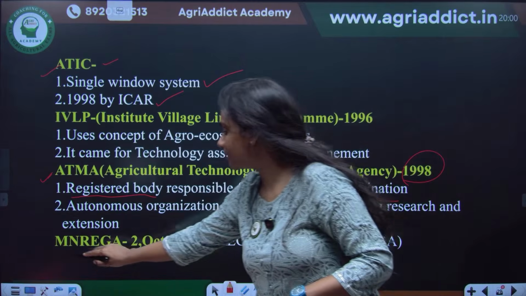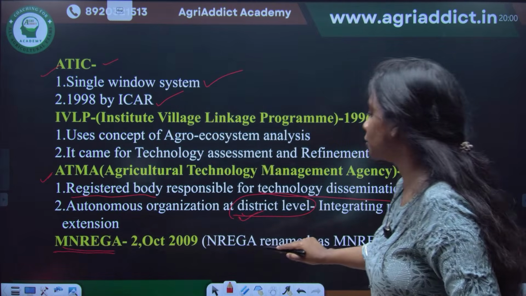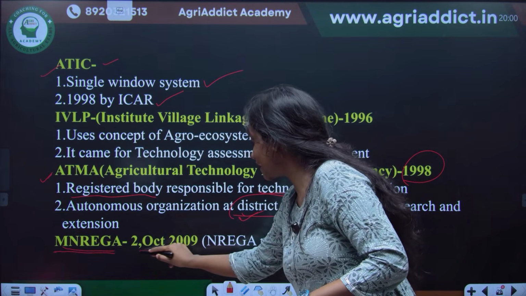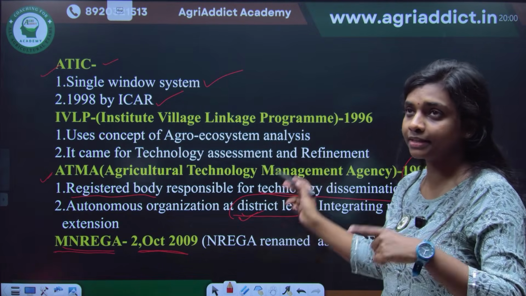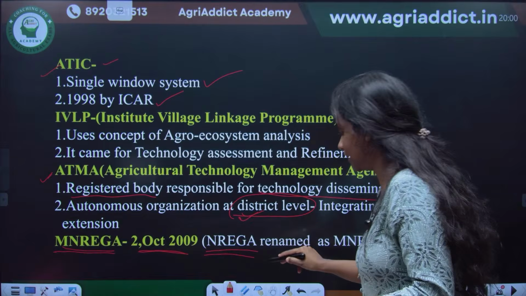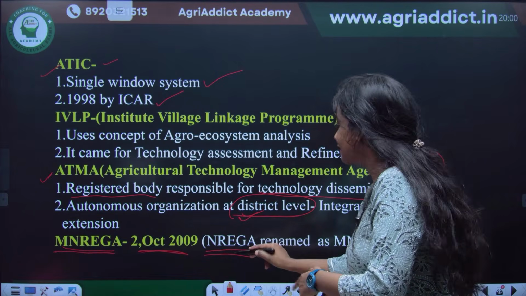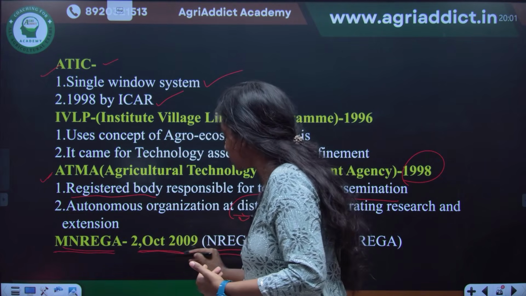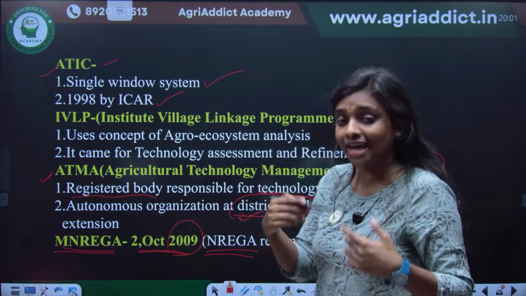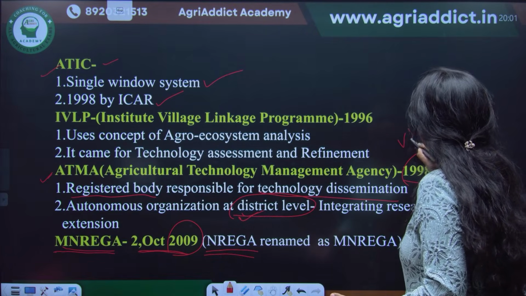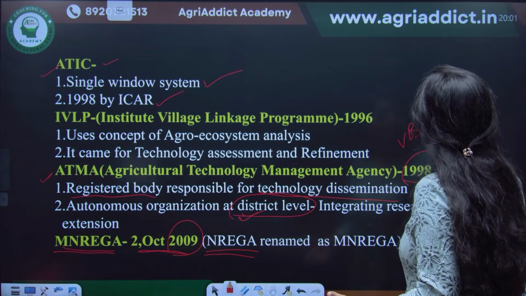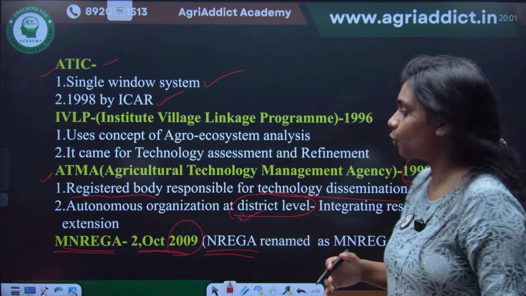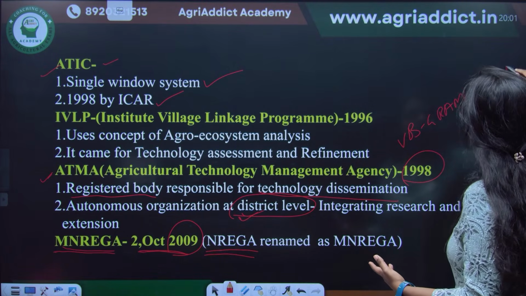And then there is the Mahatma Gandhi National Rural Employment Guarantee Act. MGNREGA started in 2005 as NREGA, as we saw earlier in the programs. Later it was renamed as MGNREGA, Mahatma Gandhi National Rural Employment Guarantee Act, in 2009. In 2025 it is again renamed as VB-G RAM G. So again it is renamed. I don't think they will ask the new name. Don't know. Anyway, it is renamed again in 2025.